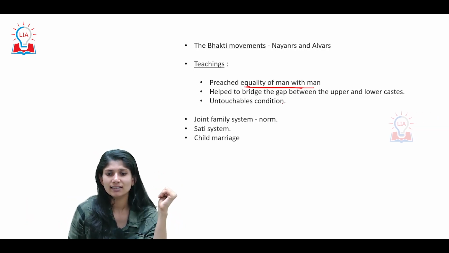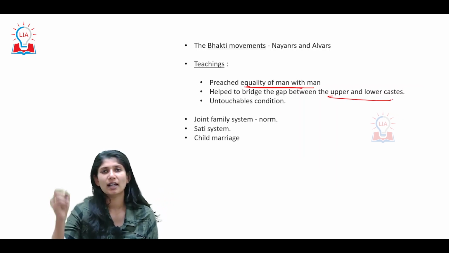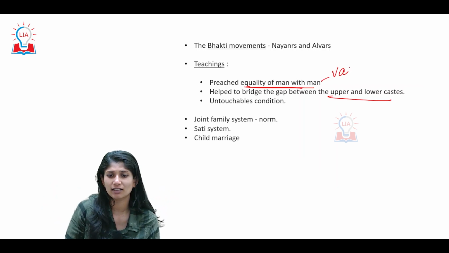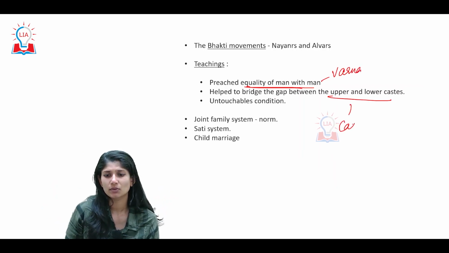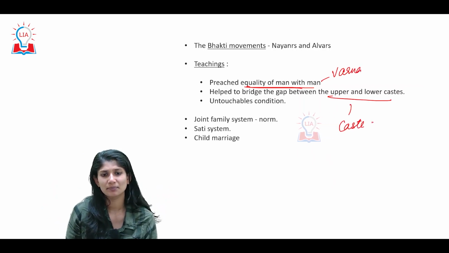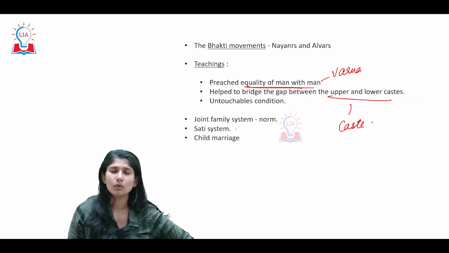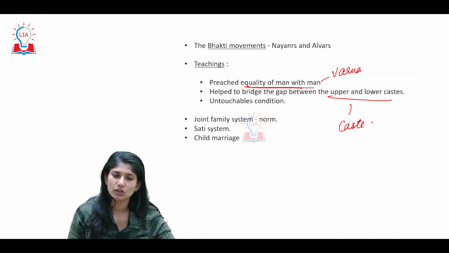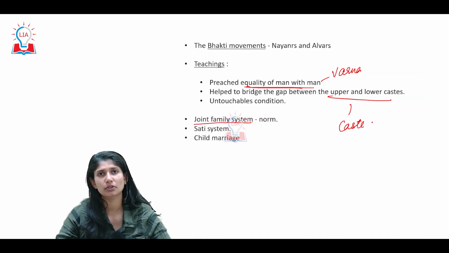So this concept to an extent played a role in the status of different varnas. Next, it helped to bridge the gap between upper caste and lower caste. We have also seen this. First, we see it with respect to the Varna system, and second, with respect to the caste system. Now, the society at that period of time also had one other thing, the joint family concept. That was pretty much the norm. We also see the prevalence of sati and child marriage during the Rashtrakuta period.